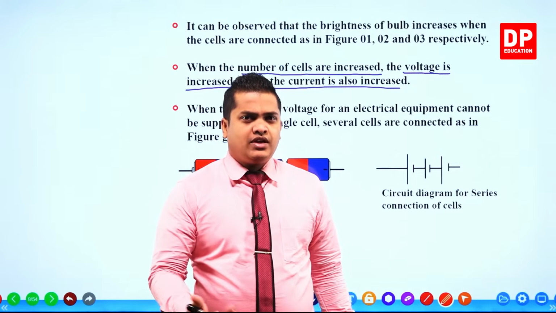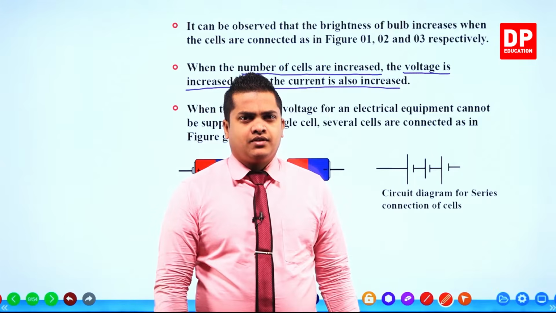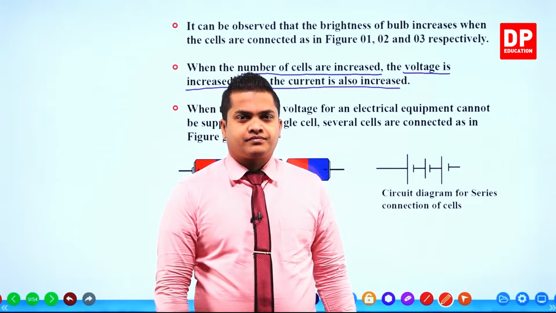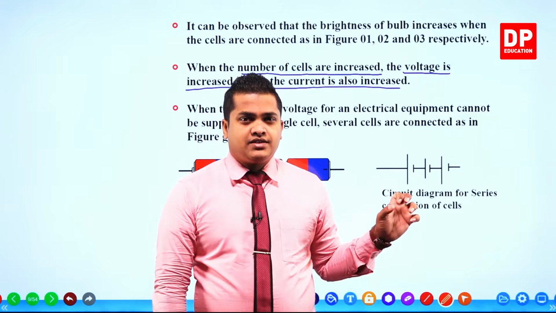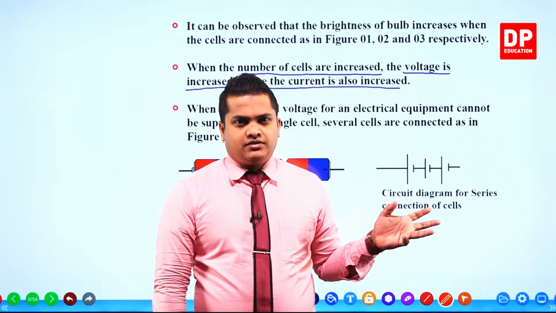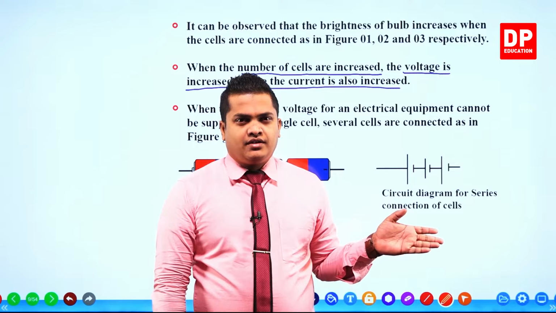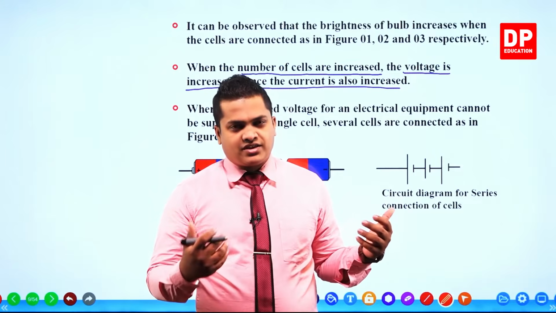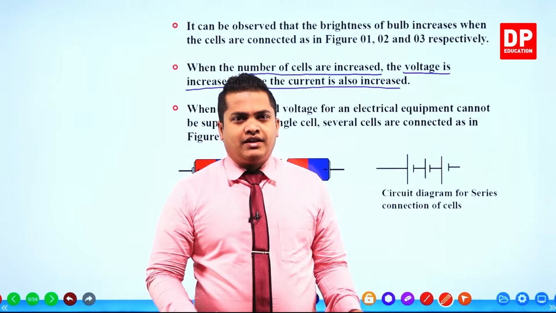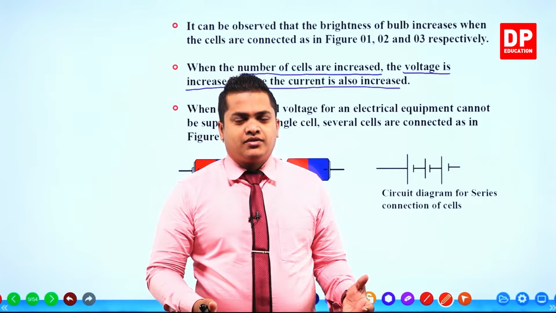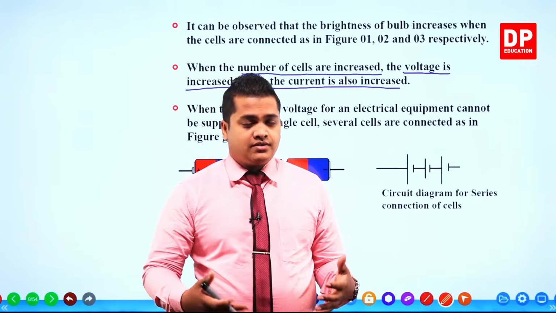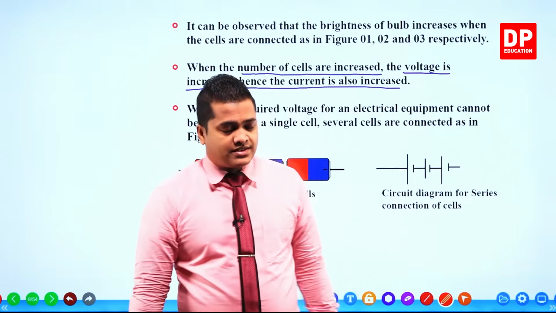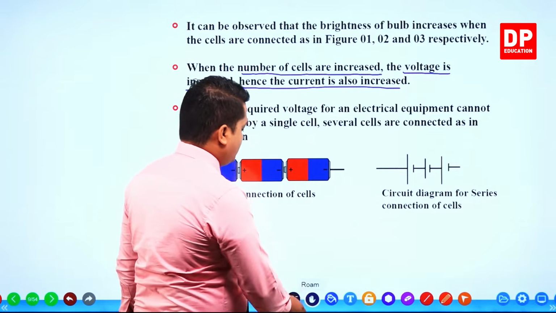But what happens when you come to household electric circuits? In household electric circuits, there is a potential difference of 230 volts. So compared to dry cells, it's about 20 times, roughly. It's not actually accurately 20, it's actually more than 20 times. So let's calculate and see how much is the difference.